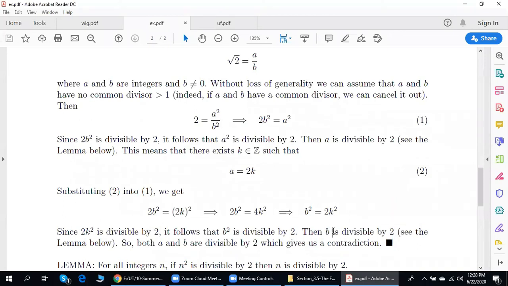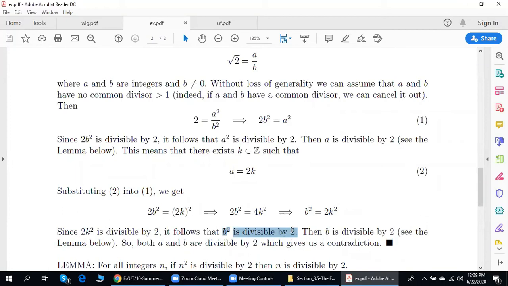Now, let us apply same logic as before. The right-hand side is of the form 2 times integer. Therefore, the right-hand side is divisible by 2. But the right-hand side is equal to the left-hand side. Since the right-hand side is divisible by 2, the left-hand side is divisible by 2. But by the same lemma, b is divisible by 2, since b squared is divisible by 2.